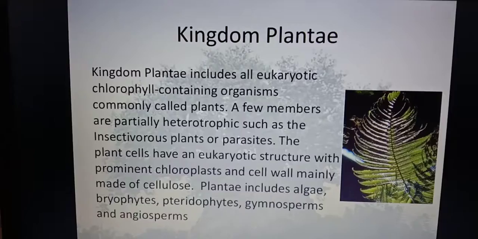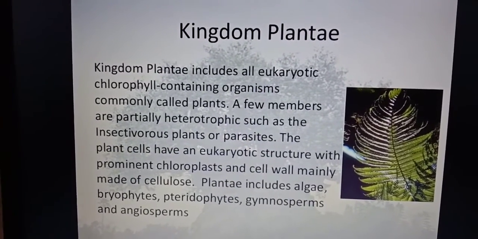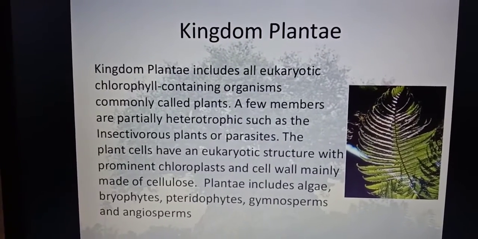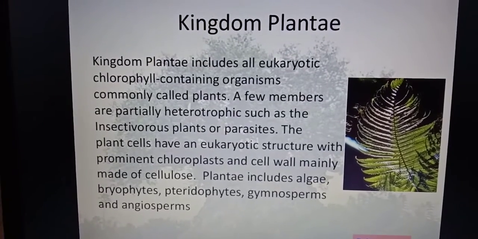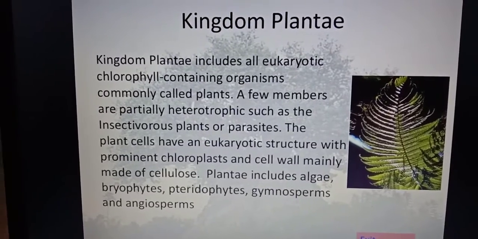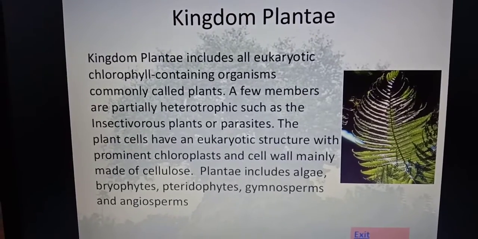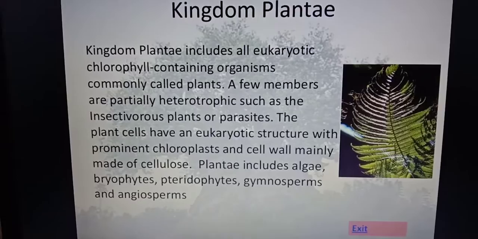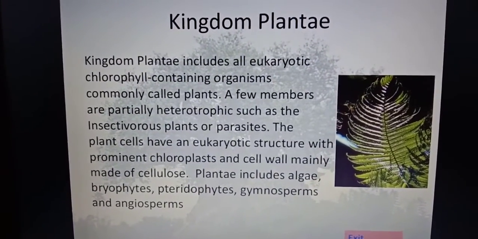Now in the five kingdom classification, the fourth kingdom is the kingdom Plantae. We will study the kingdom Plantae in detail in an upcoming chapter. Here it is just summarized a little bit. So we all know that Plantae includes all the multicellular, eukaryotic, chlorophyll-containing organisms which are commonly known as plants. A few members are partially heterotrophic in nature, such as the insectivorous plants or the parasites.